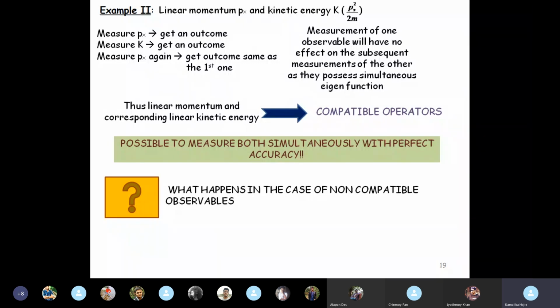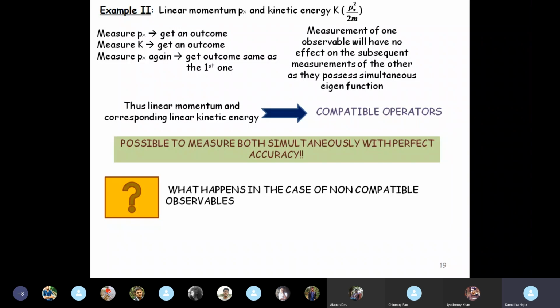Compatible operators can be measured simultaneously, and non-compatible operators cannot be measured simultaneously. Okay, so we saw that in case of compatible operators, the commutator is 0. They commute. What happens in case of non-compatible observables?